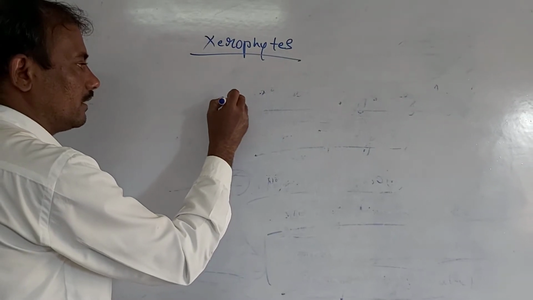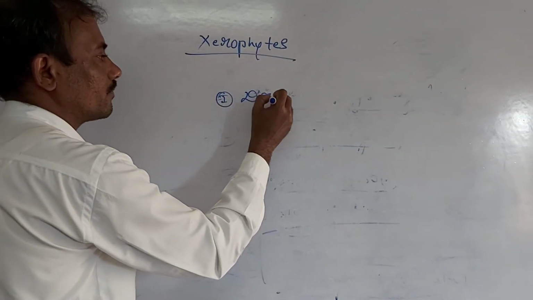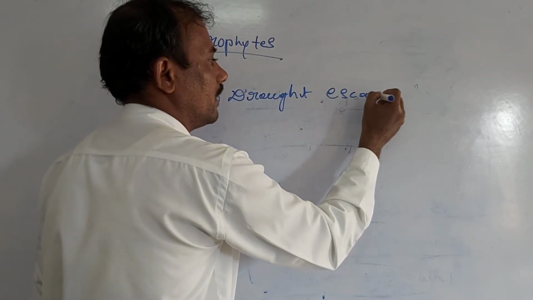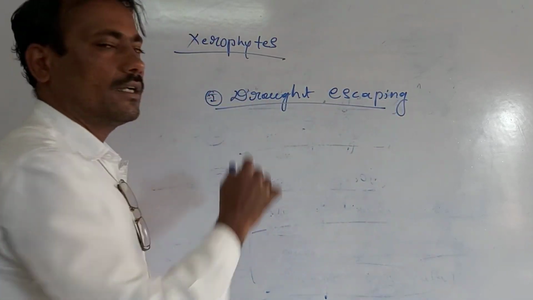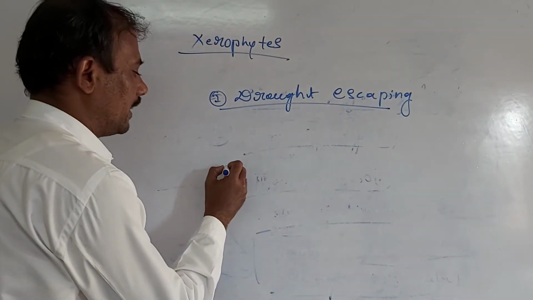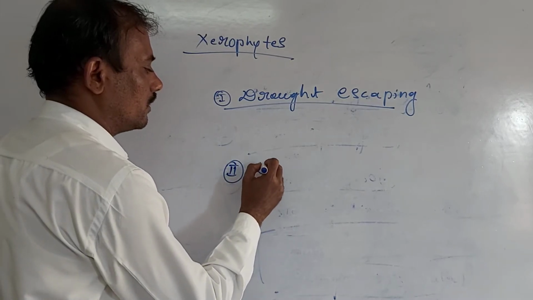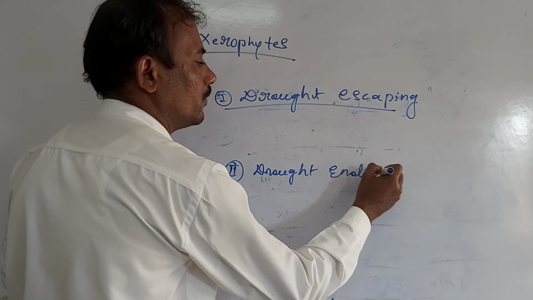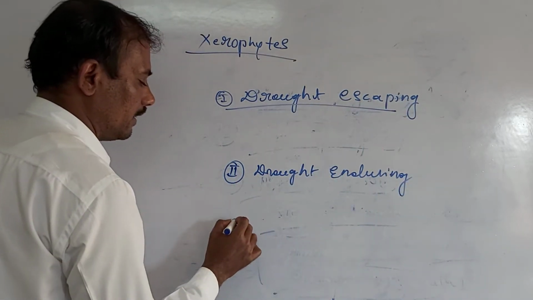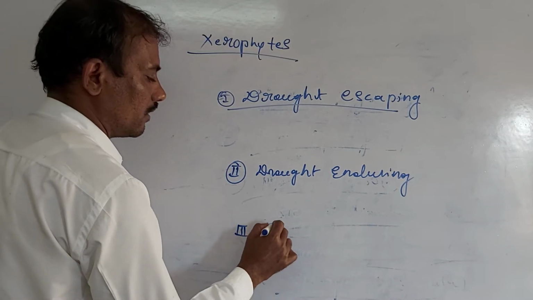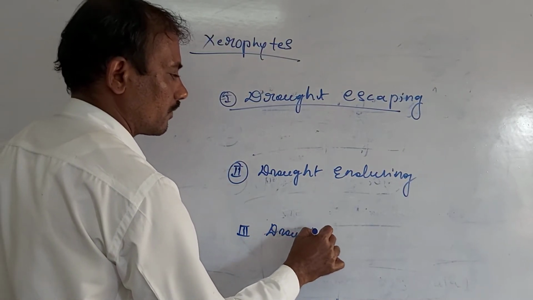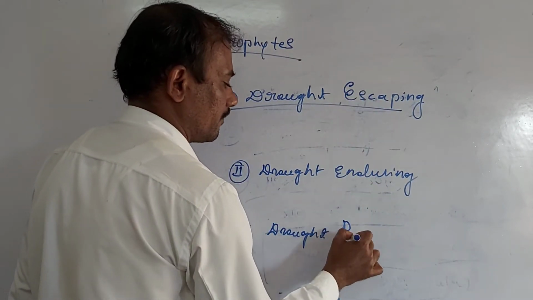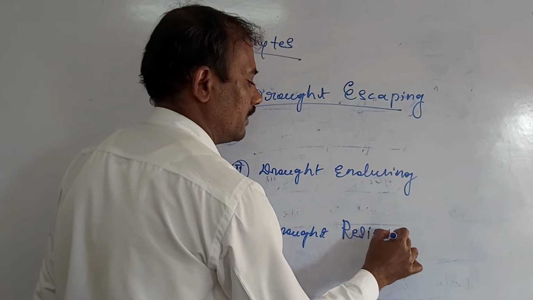That is the drought escaping plants, drought escaping xerophytes. Second one, drought enduring xerophytes. And the third one is drought resisting xerophytes.